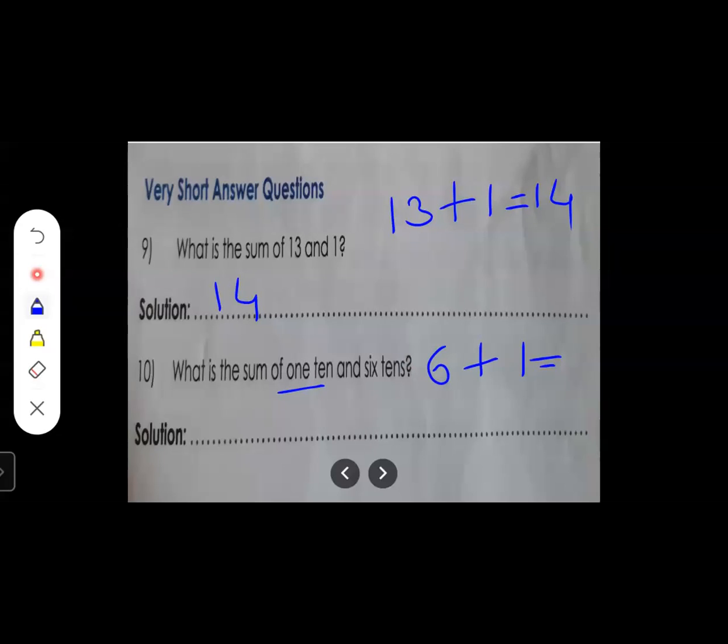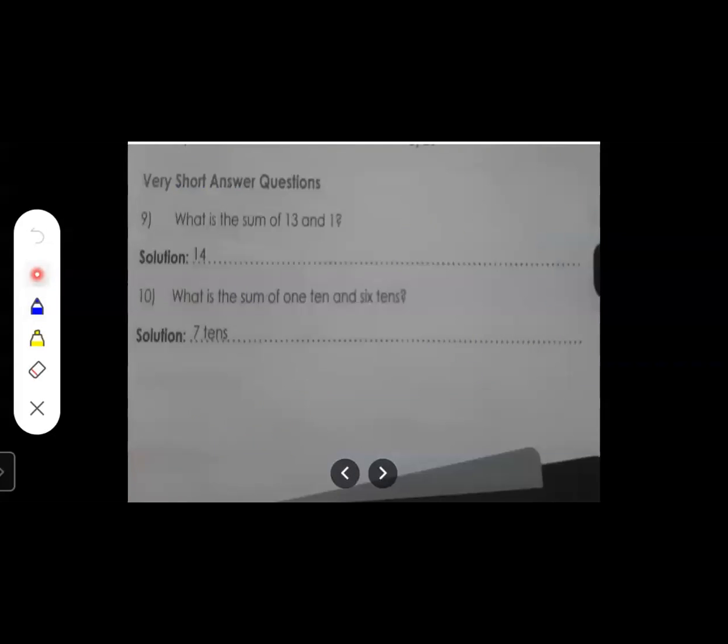After 6, count one number. Which number comes? 7, right? So here 7 tens. The answer is 7 tens. Okay. So you can see over here the answer is 14 and over here 7 tens is the correct answer.